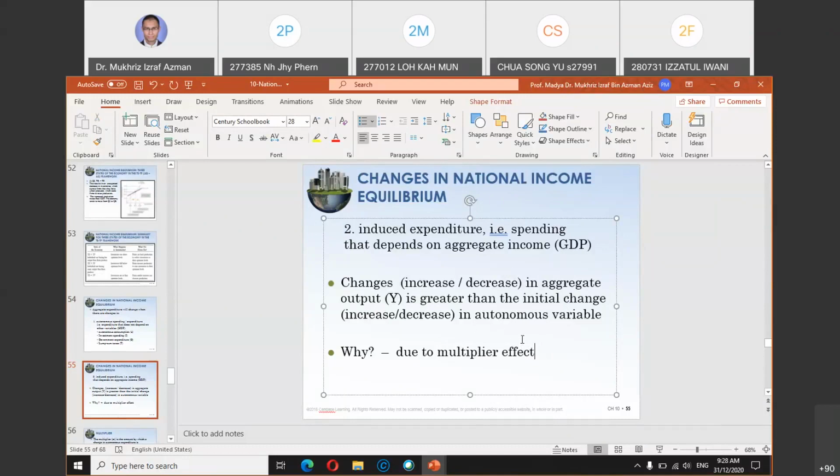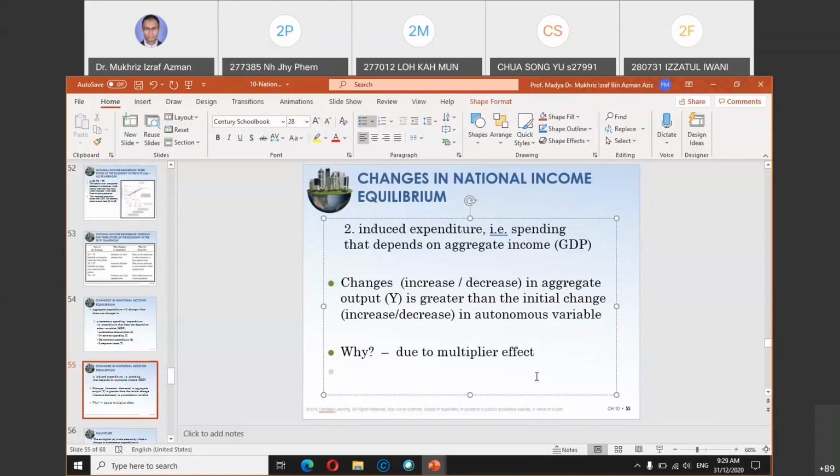It can be more than 10 ringgit actually, because the money that 10 ringgit can goes to the firm, to the shop, and the shop will maybe use the money for investment, okay, to improve the shop, whatever. So the value to the economy might be more than 10 ringgit, although you spend 10 ringgit, but once the money goes into the system, into the economy, okay, the effect to the economy could be more than 10 ringgit. It can be 50 ringgit, 20 ringgit, or even more. Okay, so that is what multiplier effect is in the economy.